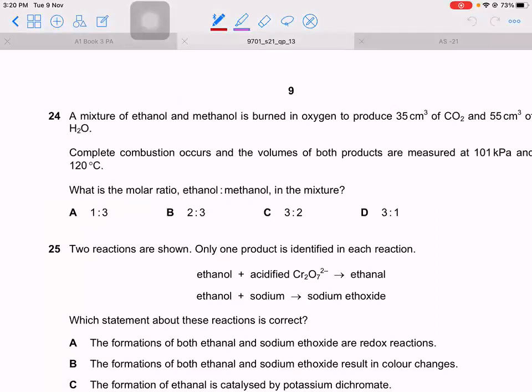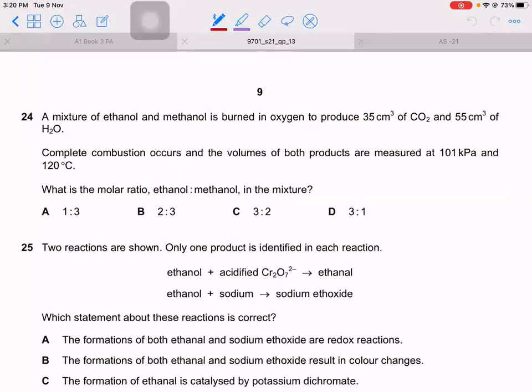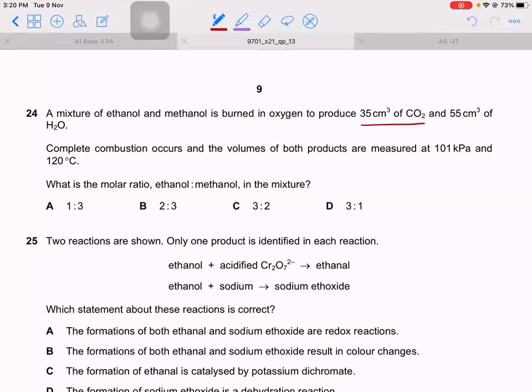24. A mixture of ethanol and methanol is burned in oxygen to produce this much carbon dioxide and 55 cm³ of water. The complete combustion occurs and the volumes of both products are measured at 101 kilopascals and 120 degrees Celsius. What is the molar ratio of ethanol and methanol in the mixture?